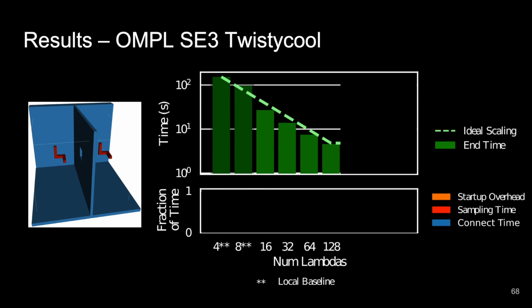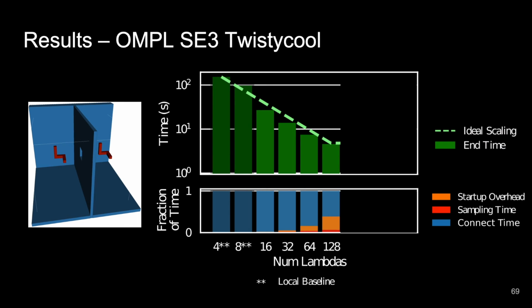On the second graph, we have the fraction of time spent on three different things. One is startup overhead, the second is the time to sample different points, and the last is the time to connect points. Note that by the time we get to 128 lambdas, the startup overhead is a major part of the whole algorithm. We could not scale beyond 128 lambdas directly using this method because of the limitation of the startup overhead being so large.